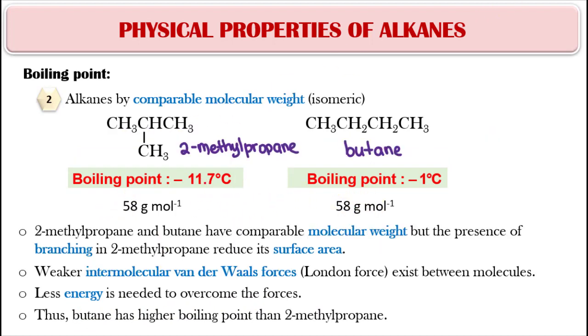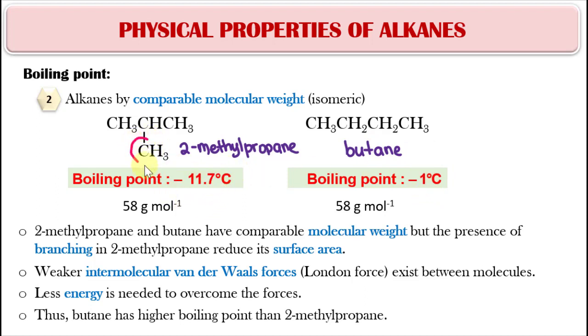For alkanes that have comparable molecular weight, or isomeric alkanes such as 2-methyl propane and butane, both have 4 carbons, so the molecular weights are the same. If you look at the boiling point, butane has a higher boiling point than 2-methyl propane.